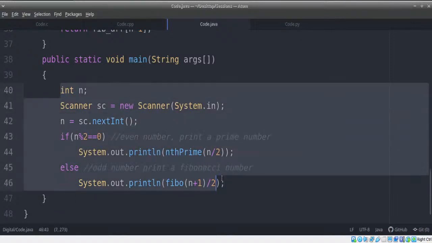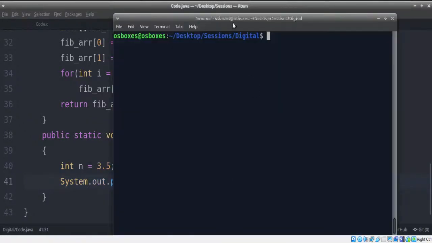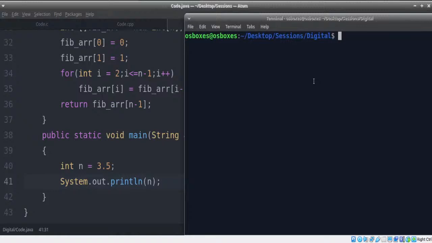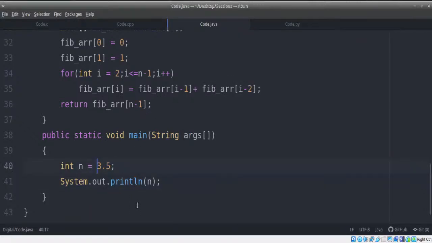Let me just quickly take this example without taking too much time. I have int n equals 3.5. Now, if I print, let's say, we're going to get an error here. Simple. In this case, we're going to get an error. Reason, we cannot convert 3.5 over to an integer because integer is smaller than that, we will lose data. So we need to intentionally write that we need to convert to integer.